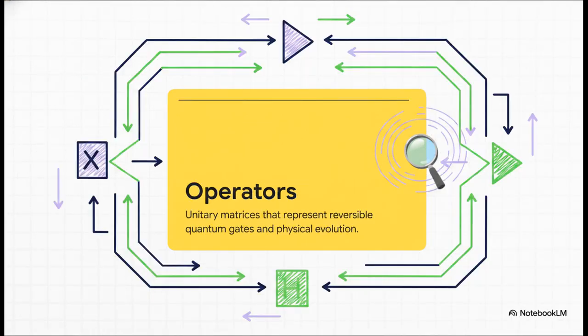Second, we've got operators. If vector spaces are the canvas where our data lives, you can think of operators as the brushes we use to actually manipulate that data. Mathematically, these are represented as unitary matrices that map vectors to vectors. Physically, they represent our quantum gates, things like the Pauli-X or Hadamard gates. Now, what's absolutely vital to understand here is that these operations are fundamentally reversible. They have to be to preserve those super fragile superpositions of our quantum states as they evolve throughout a calculation.